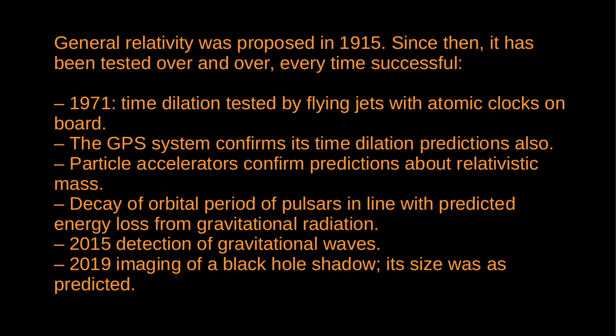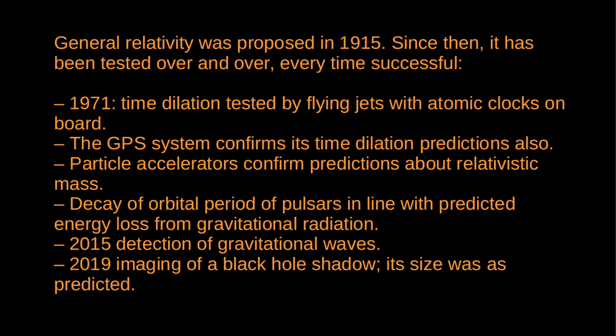In 1971, the time dilation predicted by general relativity was confirmed by flying jets around the world with atomic clocks on board and then comparing the time on the jet clocks with the clocks that remained on the ground. Similarly, the GPS system was designed with relativity in mind, and its continued functioning every day confirms the theory's prediction concerning time dilation, that time slows as an object moves faster.